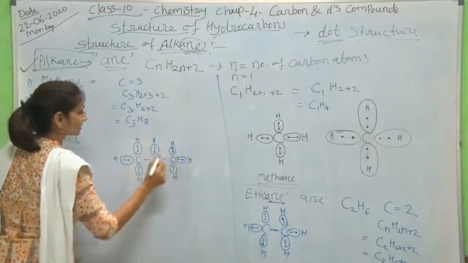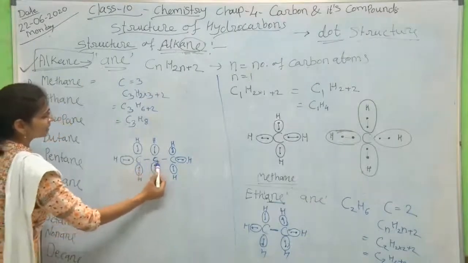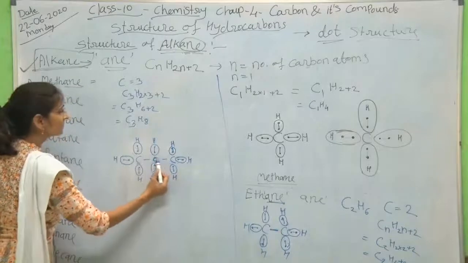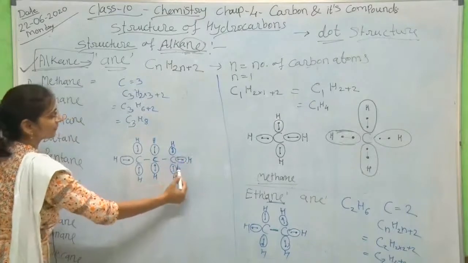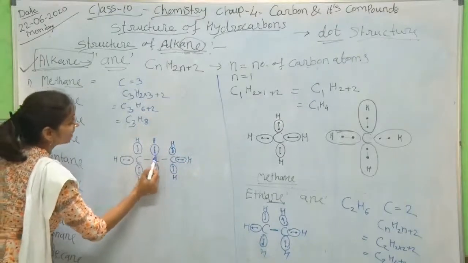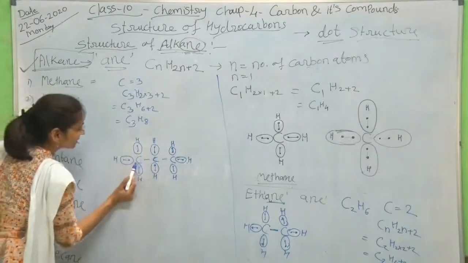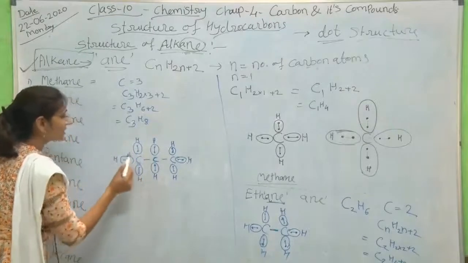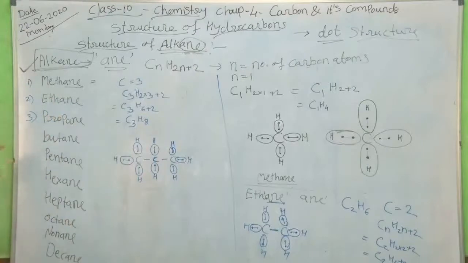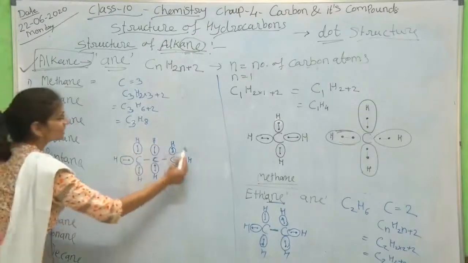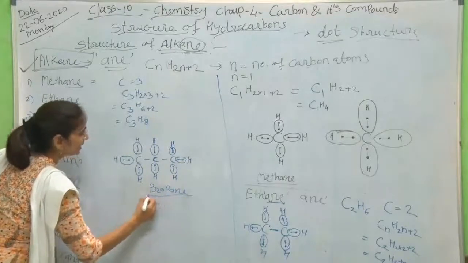Are you understanding this? See here, a similar type of structure is formed. Carbon-carbon single bonds among these 3 carbon atoms, and this carbon atom now has 3 electrons with it. This carbon atom has only 2 electrons, as 2 electrons are bonded with 2 carbon atoms. This first carbon atom also has 3 electrons with it, and all these remaining electrons are bonded with hydrogen electrons. Yes. So this is the structure of propane with 3 carbon atoms.